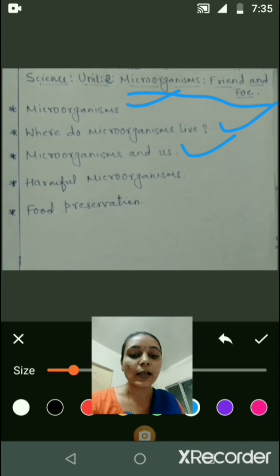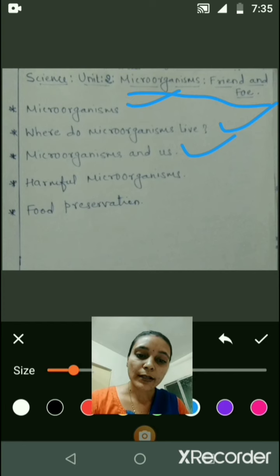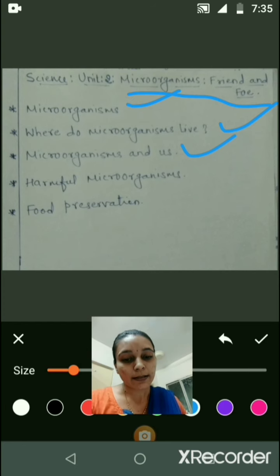This waste will convert into manure with the help of microorganisms, good microorganisms. So in this way microorganisms help us in cleaning the environment also.